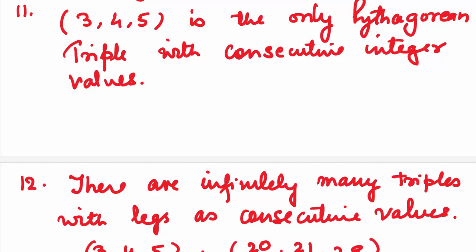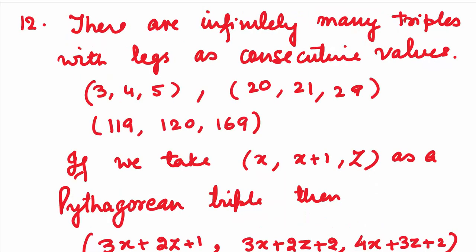3, 4, 5, the primitive Pythagorean triple, is the only one which has all three values consecutive integers. There are infinitely many triples where the legs are consecutive values. For example, 3, 4, 5, both 3 and 4 are consecutive numbers. 20, 21, 29, here 20 and 21 are consecutive. 119, 120, 169, here 119 and 120 are consecutive.